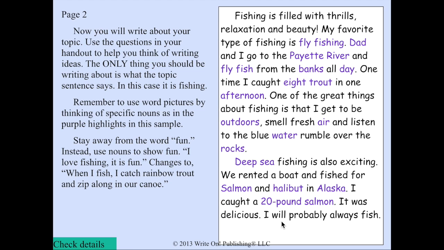Ask yourself, are you putting pictures in our head? If you say, my dad and I have a great time fishing, can we really see anything? Or as readers, are we having to guess what a great time looks like? But here, all of these nouns, every single one of them showed us the great time. Take us into your writing world. Take us into what's in your head. Okay, now write the details of your first topic sentence.